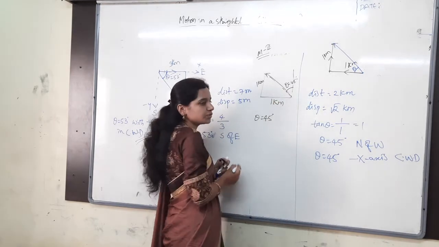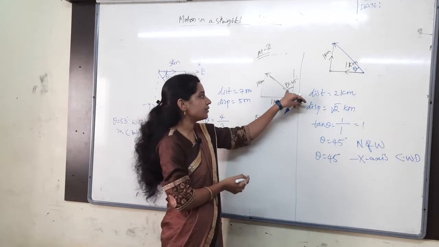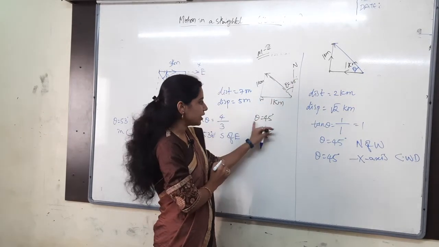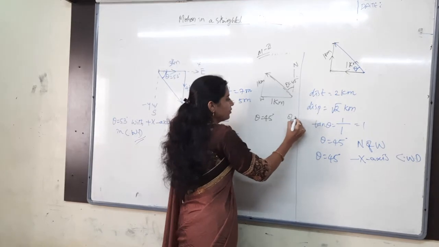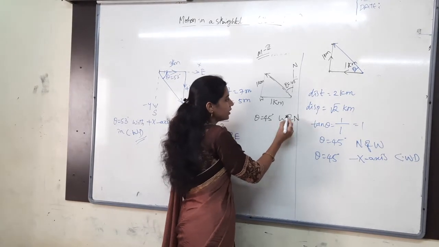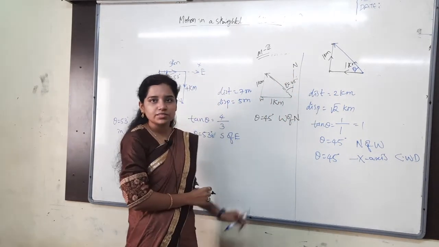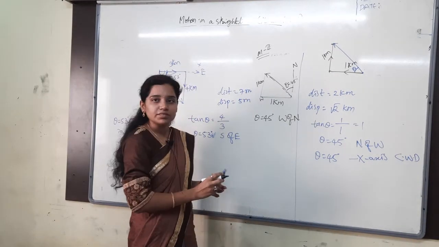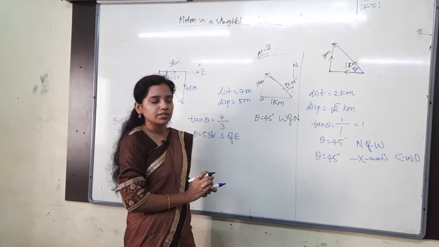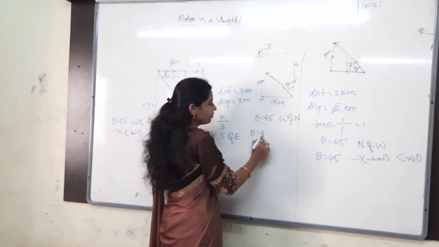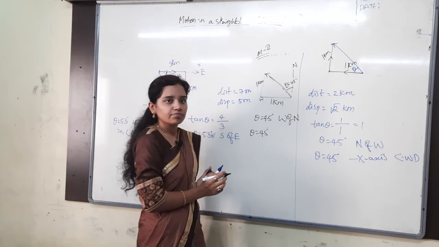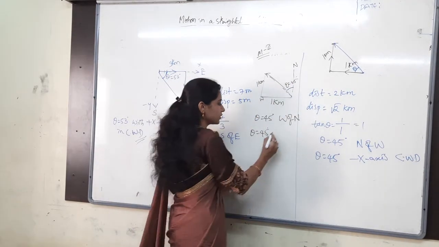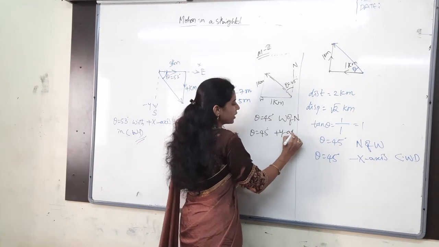Now the angle belongs to which one? The angle belongs to north, and then this is the west. Now tell me, theta is 45 north, and then in which direction for that? West direction. So that it is west of north. Now in terms of clockwise and then anti-clockwise, what can you say? Theta is 45 with respect to which axis? Theta is 45 with respect to the positive y-axis.